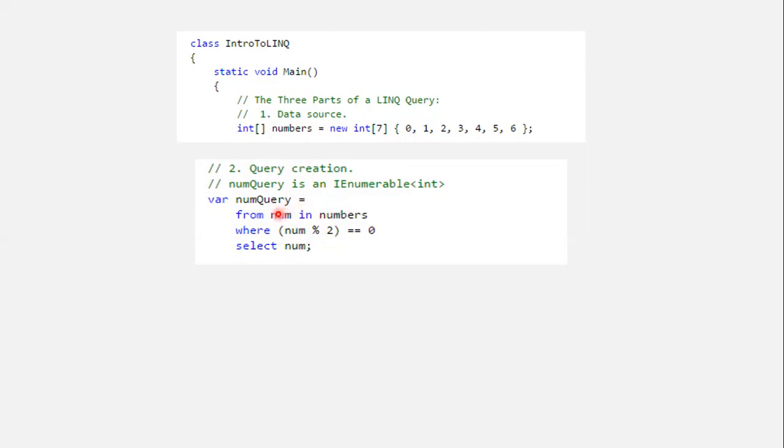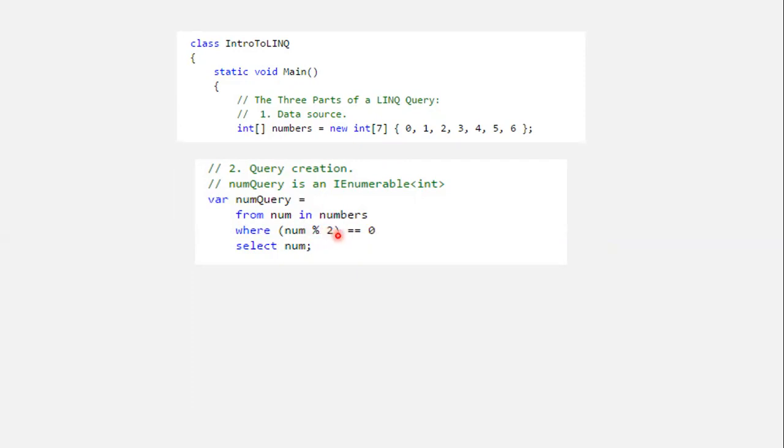And on this variable num, we are applying the filter. And that filter we are applying with the help of the where clause. What we are writing here in the where clause, we are dividing num by 2, and then we are checking whether the remainder of the division of the number by 2 is 0 or not.